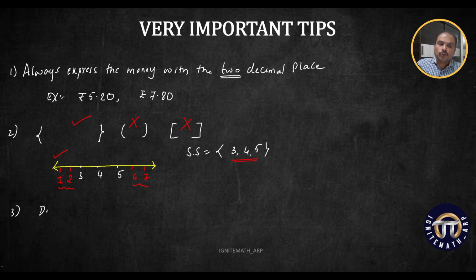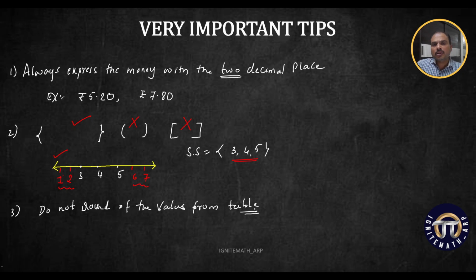So do not round off the values from the table. It may be a square root table, or it may be a sine table or cos table. I will give you an example. Say, for example, root of 30, if I want to write, I should always mention it as 5.477.